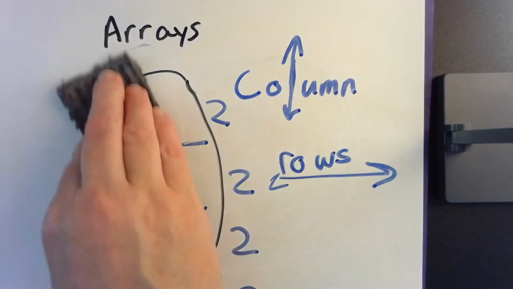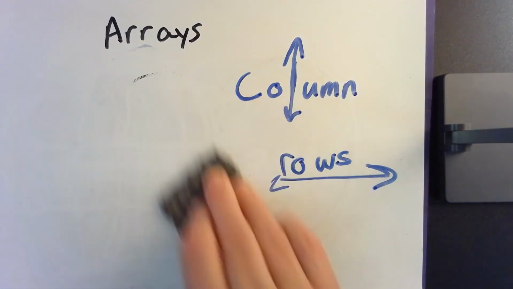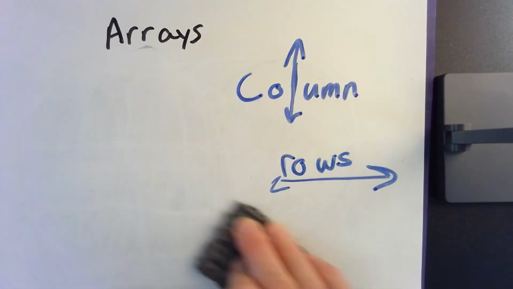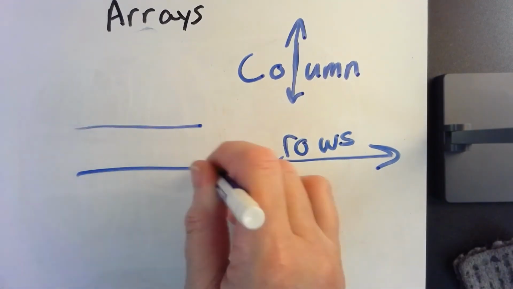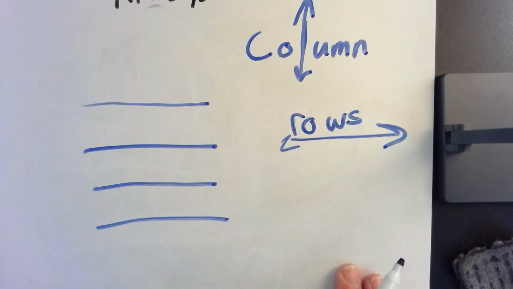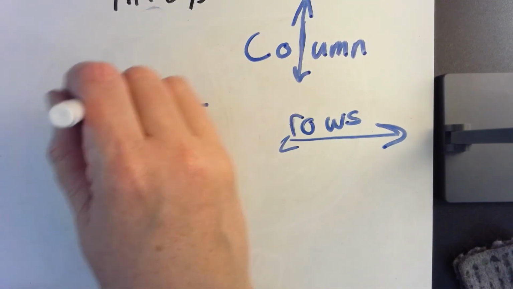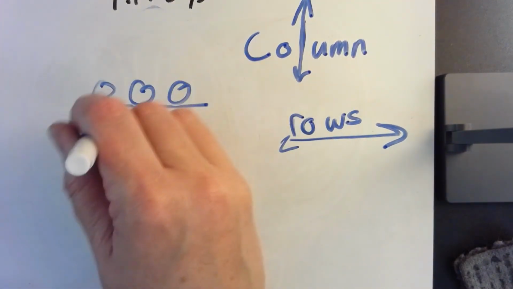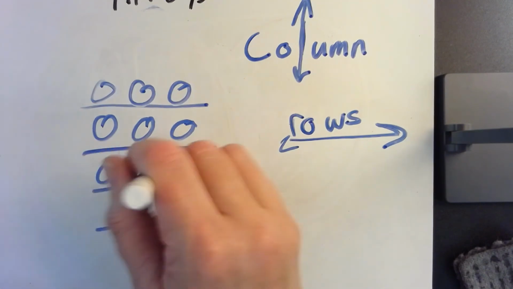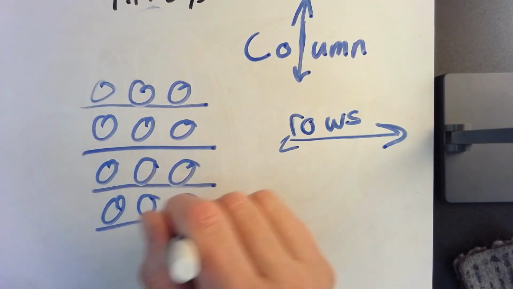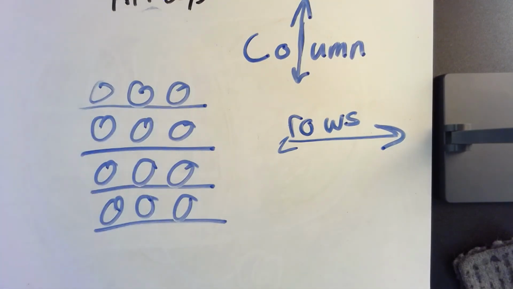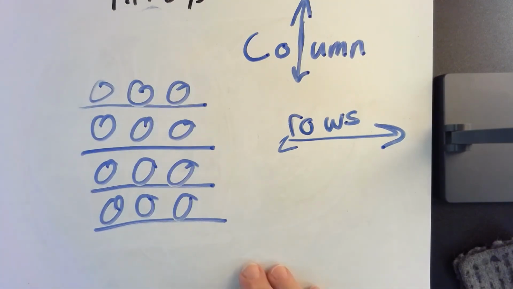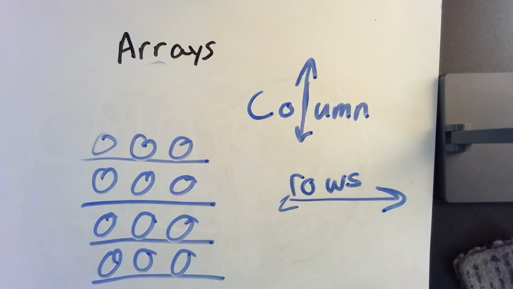Sometimes you might have to make an array with, say, 4 rows of 3 circles. See how I lined up my columns and my rows? They're going to ask you about arrays and columns and rows. Nice job. Kiss your brain.